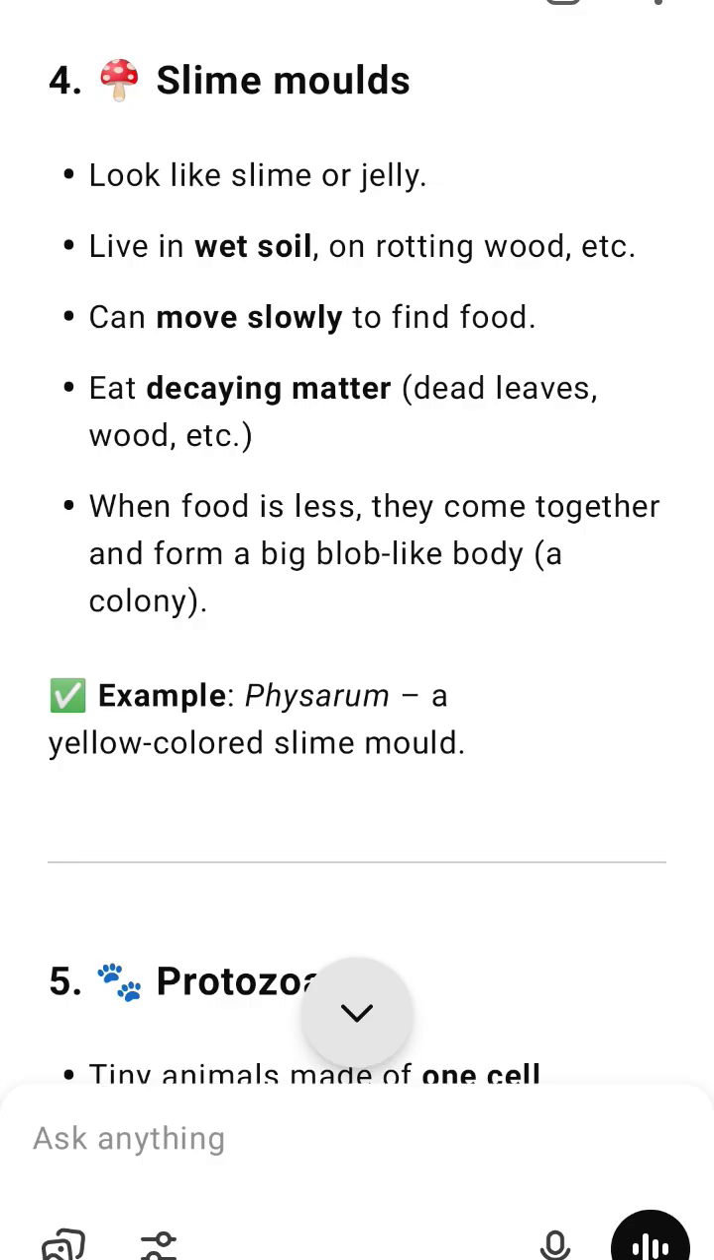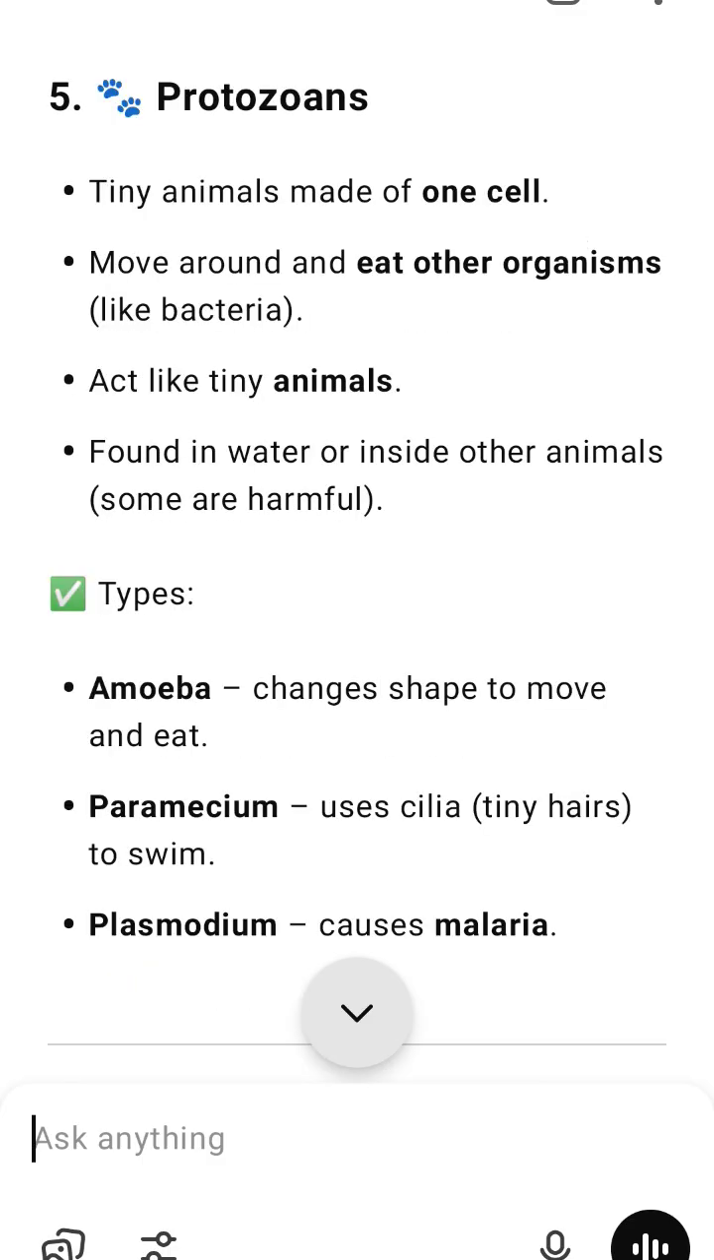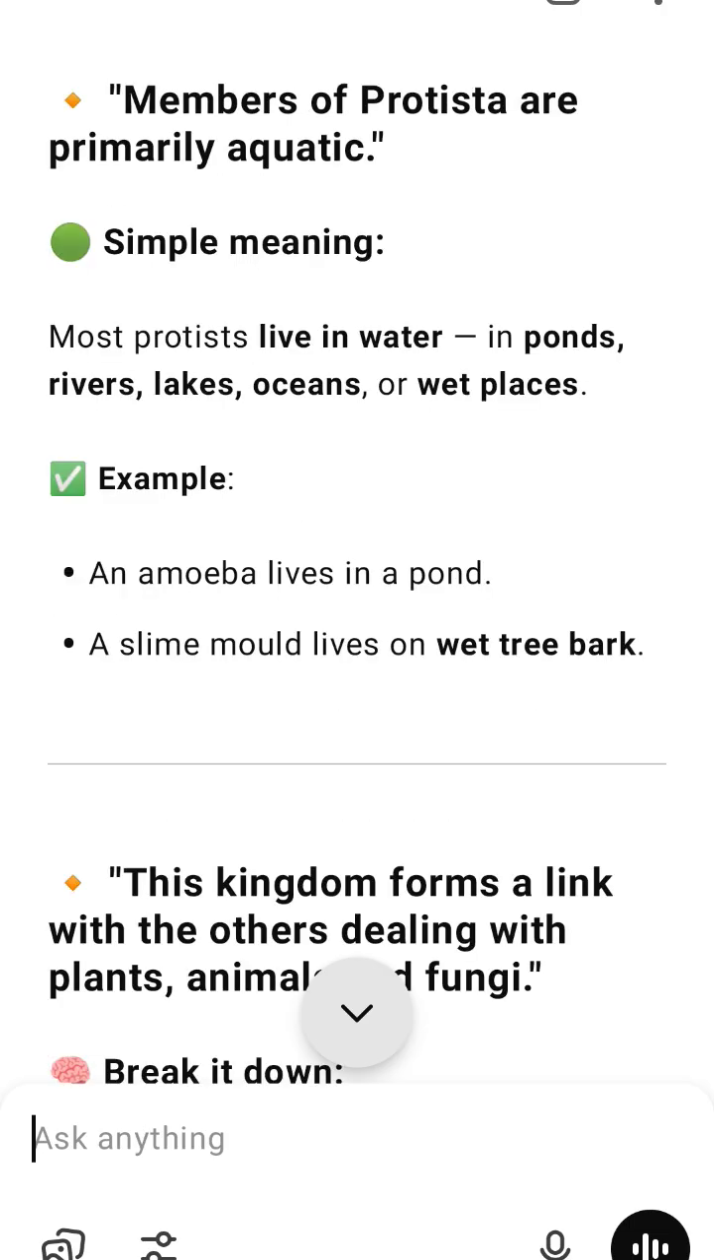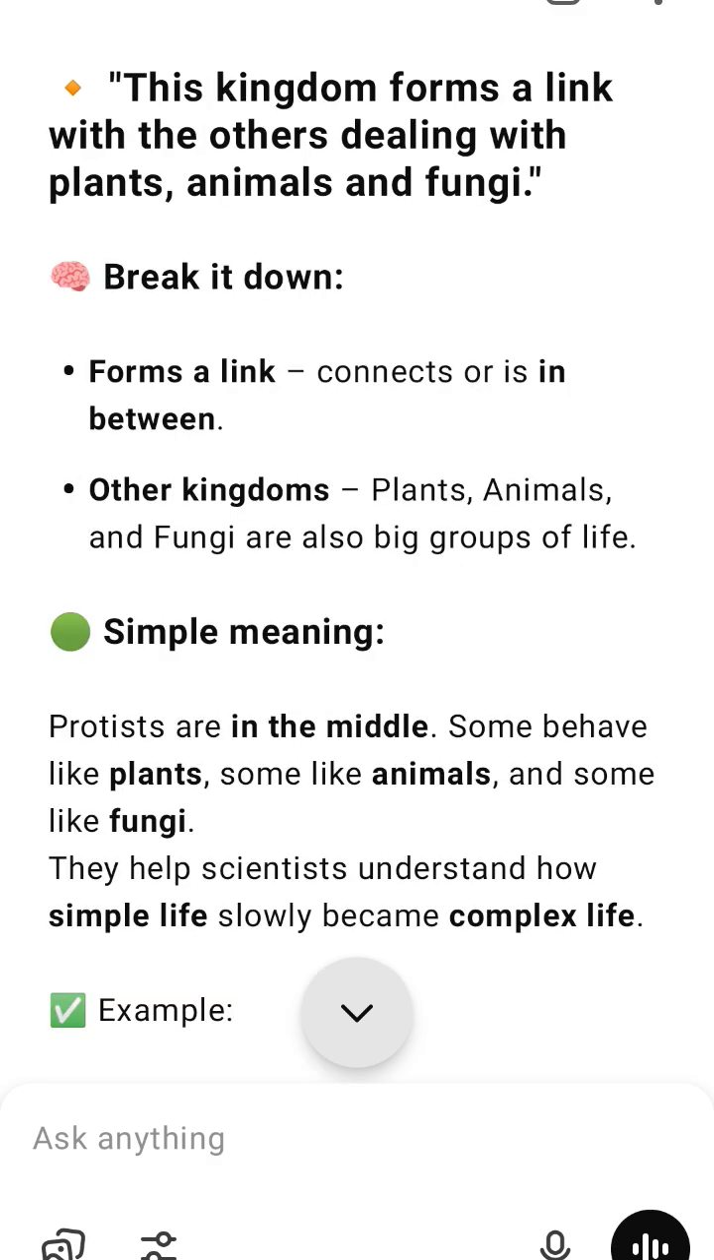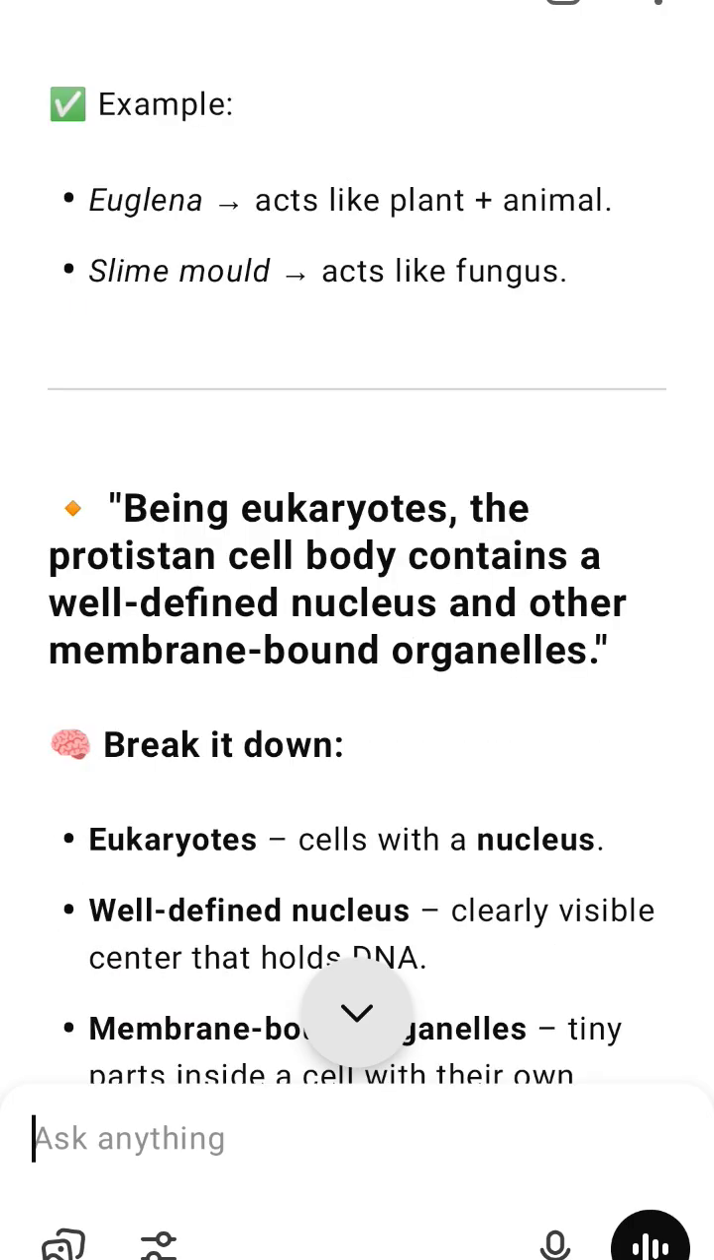Tiny herbivores like zooplankton eat protists. Small fish eat zooplankton. Bigger fish eat small fish, and so on. 2. Consumers and predators. Protozoans, like amoeba, paramecium, eat bacteria and tiny particles in water or soil. Help control bacterial populations.